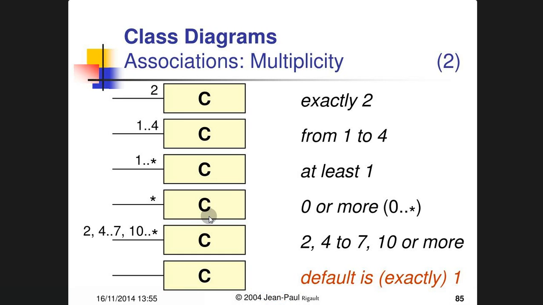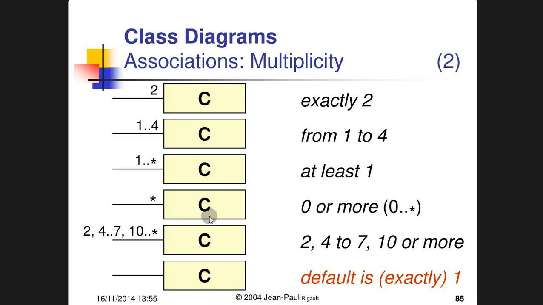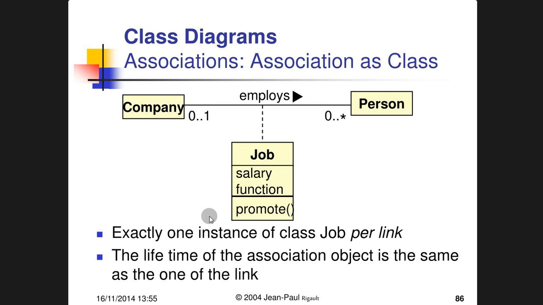As we have already described earlier in the class diagram, here we have described the class diagram, association, multiplicity. The multiplicity can be exactly 2, exactly from 1 to 4, at least 1, or 0 or more, 2, 4, 2, 7, 10 or more. The default is exactly 1. So these are the association multiplicities. Let's go to the next slide.